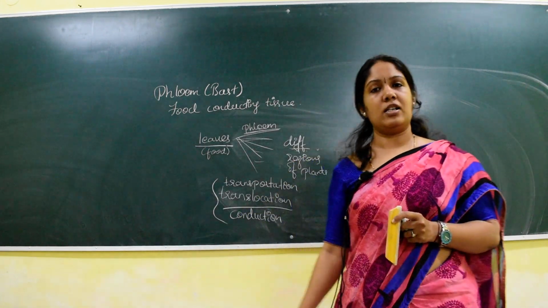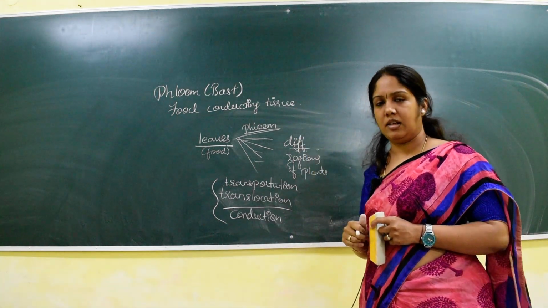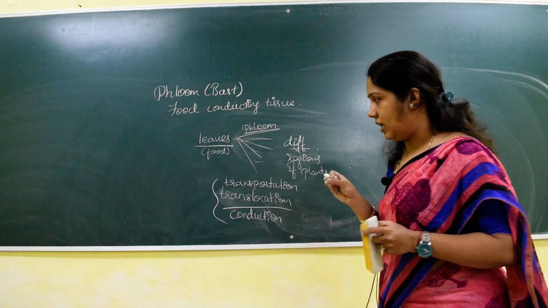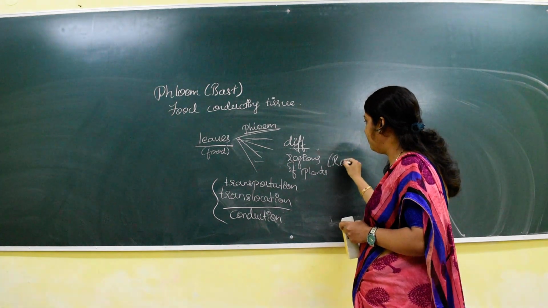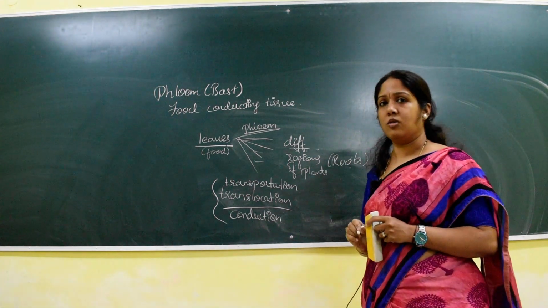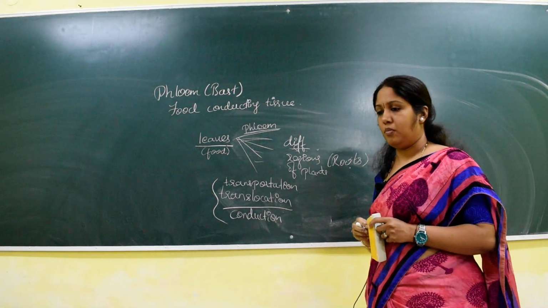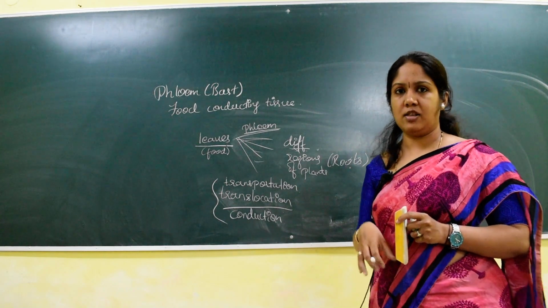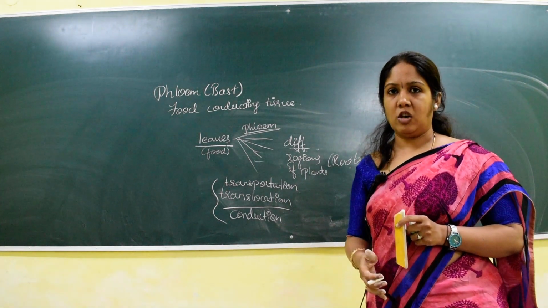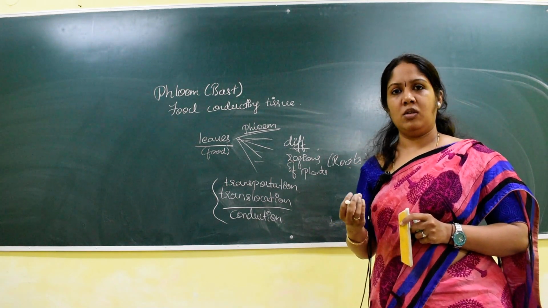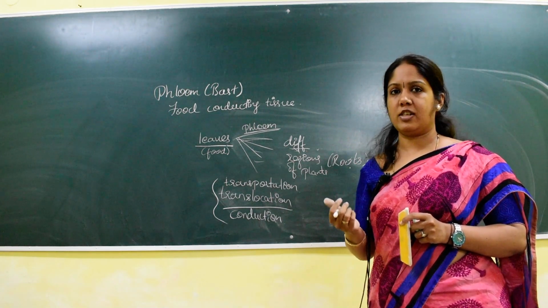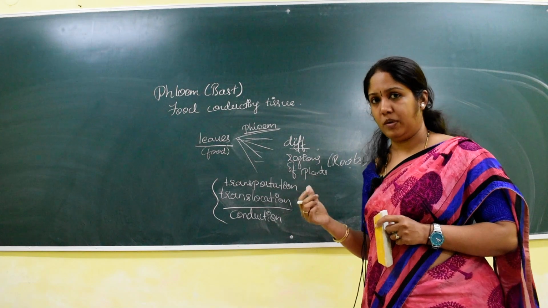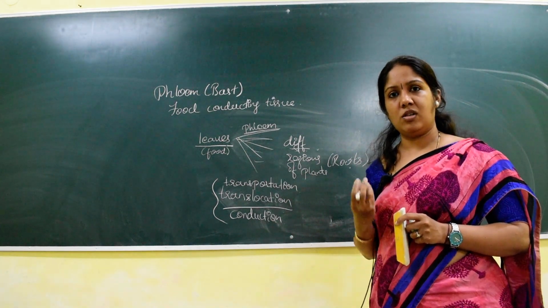Whatever food is synthesized in the upper part of a plant, that is in the leaf, will be transported to each and every part of the plant, no doubt about that. Along with that, it has to be translocated mainly to which part? It has to be translocated to the roots. Why are the roots very important here? The roots are completely submerged, completely hidden inside the soil. You may see the color of the root, it is somewhat whitish, not green. The green part of a plant is mainly involved in the preparation of food. So the roots do not have an ability to synthesize food.